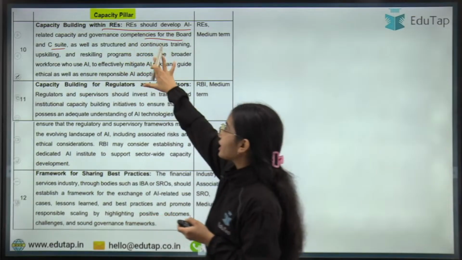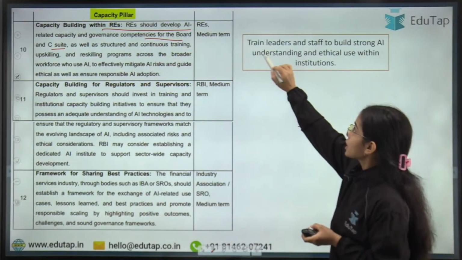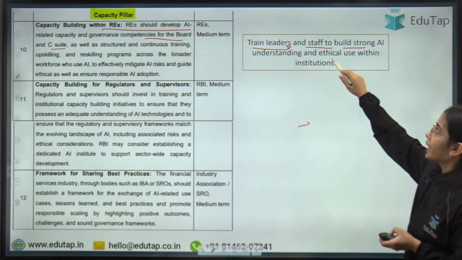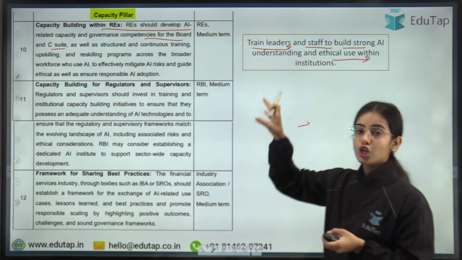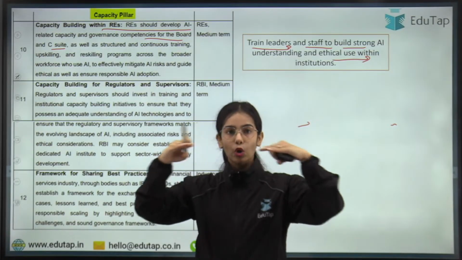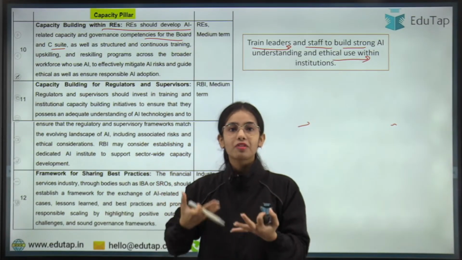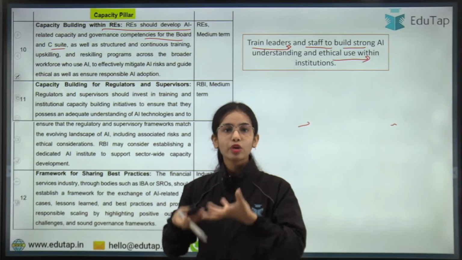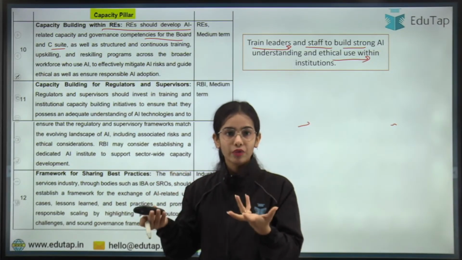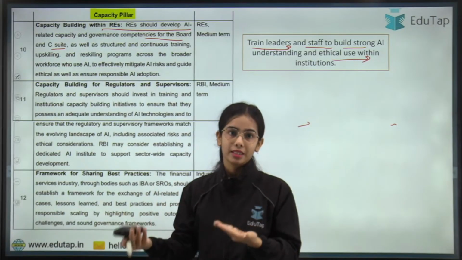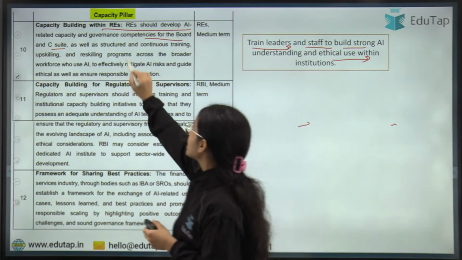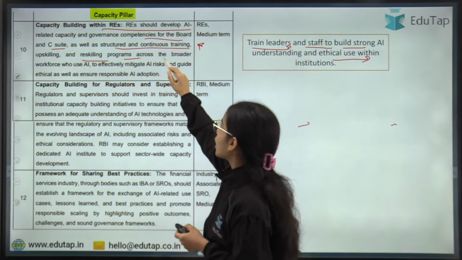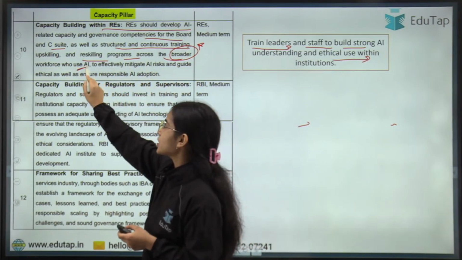So the capacity building within the regulated entities. They train the leaders and staff to build strong AI understanding and ethical use within the institutions so that the top leaders are able to develop such governance norms that help the development and usage of innovative AI, but at the same time mitigate the risk. Okay, so this is the idea. Structured and continuous training should happen, upskilling, reskilling programs across the broader workforce who use the AI.